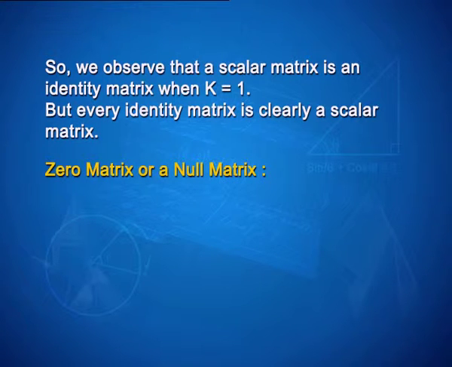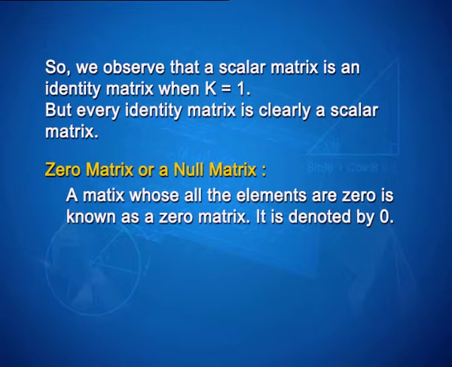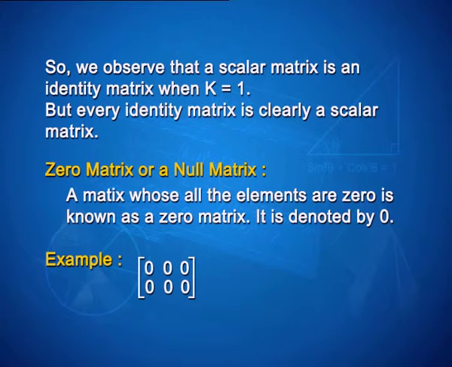Now, what is a zero matrix or a null matrix? A matrix whose elements are all 0 is known as a zero matrix. It is denoted by O. For example, a matrix with 0 elements in 2 rows is a zero matrix.